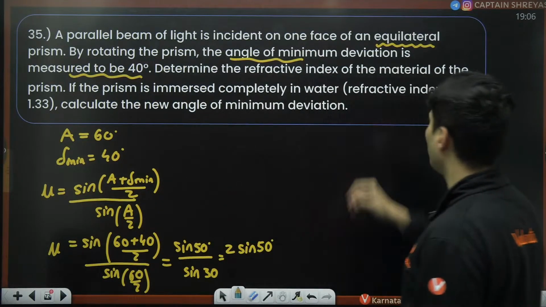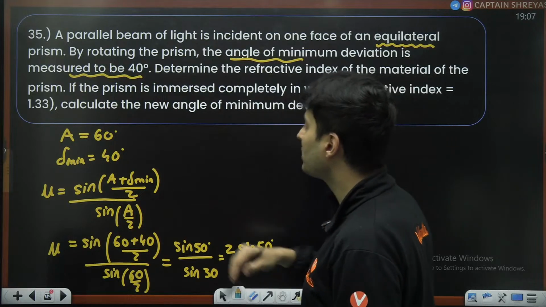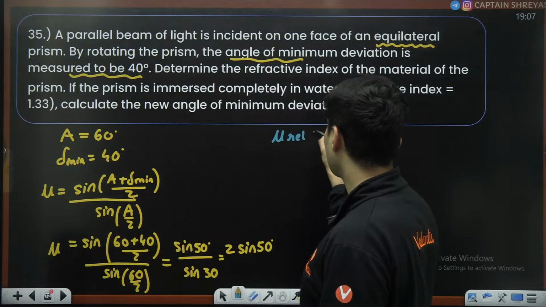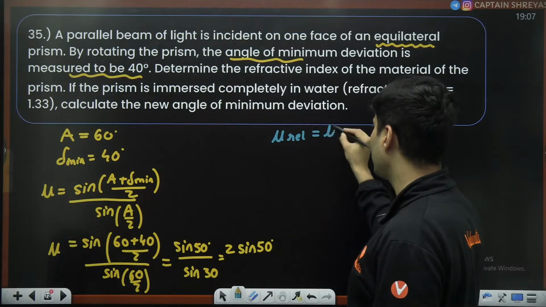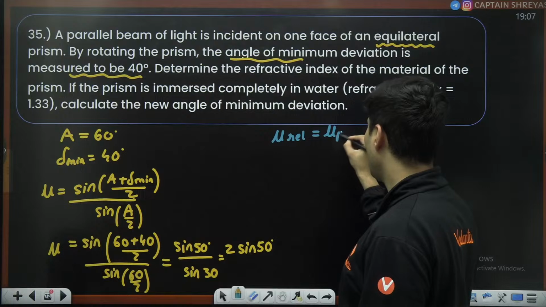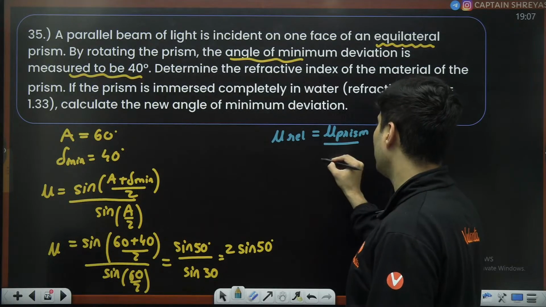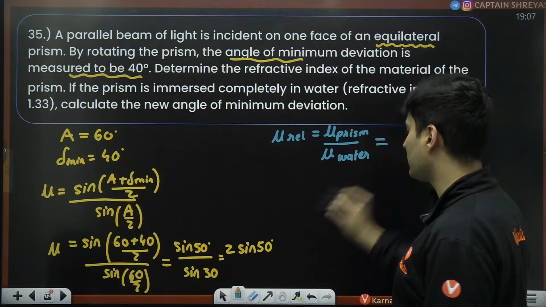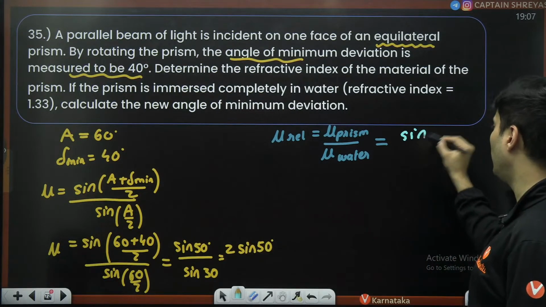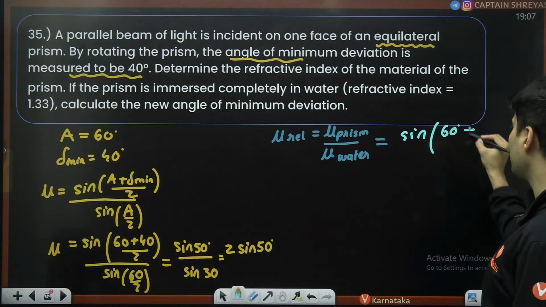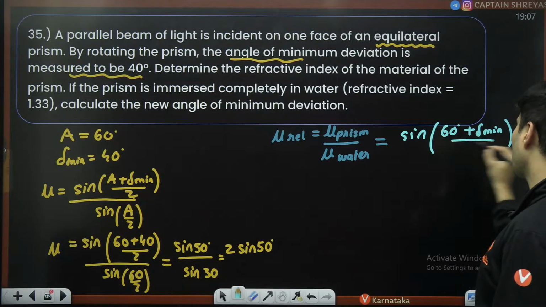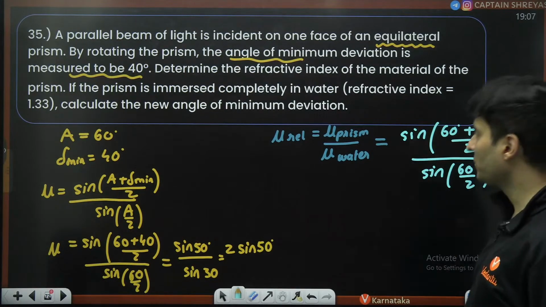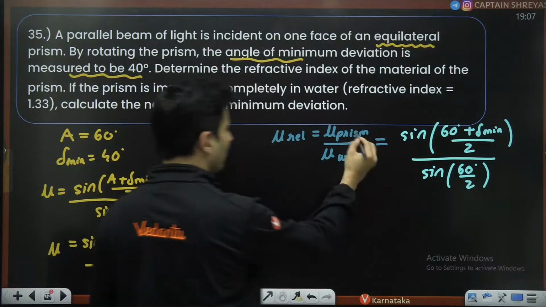Second time, if it was immersed in water, then what is the new deviation? So basically, you will have mu relative now, which will be the refractive index of that prism upon the refractive index of water, and this will be equal to sine of (A plus delta minimum) by 2, where angle of prism still remains 60, minimum deviation I do not know, divided by sine of angle of prism divided by 2. So now you just substitute everything over here.